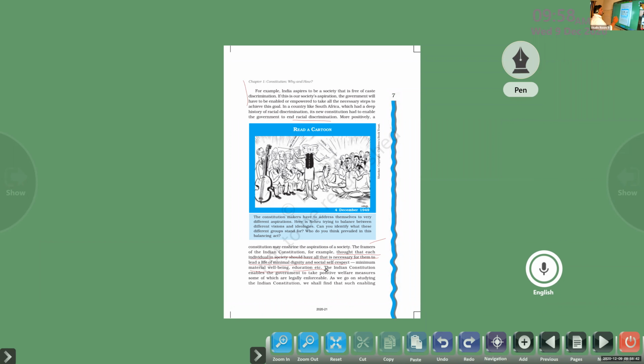Next one, you can see a cartoon here. The constitution makers have addressed themselves to very different aspirations. One group of people are the supporters of Jana Gana Mana as the national anthem. Another group is supporting Vande Mataram as the national anthem of our country. You might have heard about the controversy between Jana Gana Mana and Vande Mataram. Finally, the Prime Minister of India, along with the Cabinet Ministers, accepted Jana Gana Mana as the national anthem of our country, right? So it was a controversy.